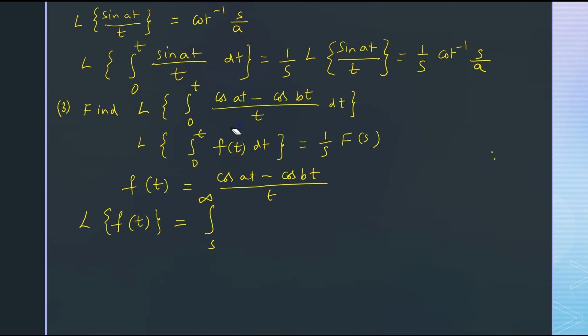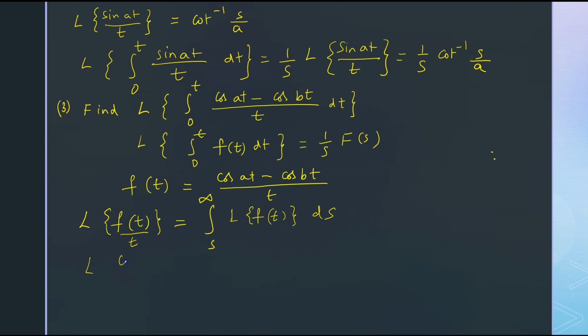Now we have to find Laplace transform of this given function using the formula Laplace transform of f of t by t equals integral s to infinity L of f of t ds.